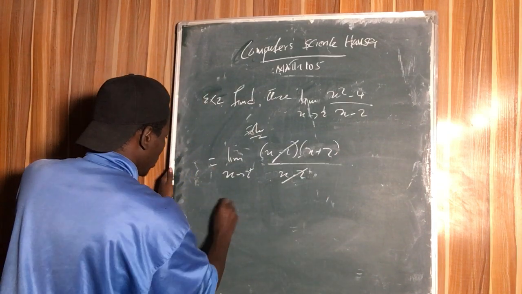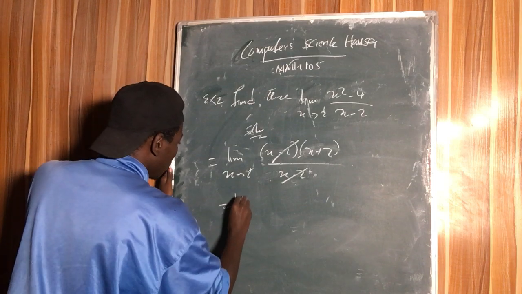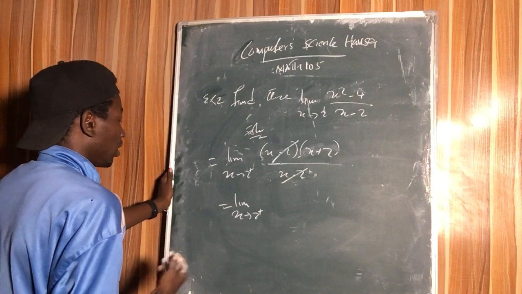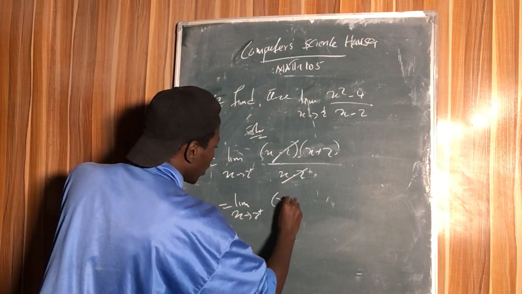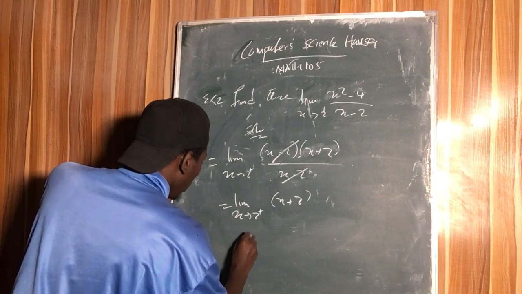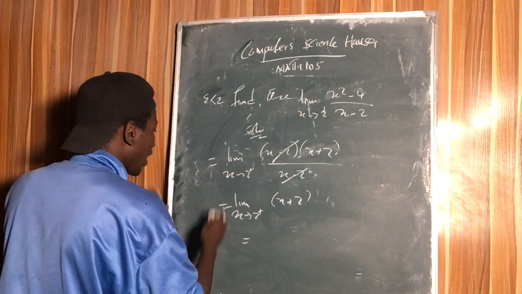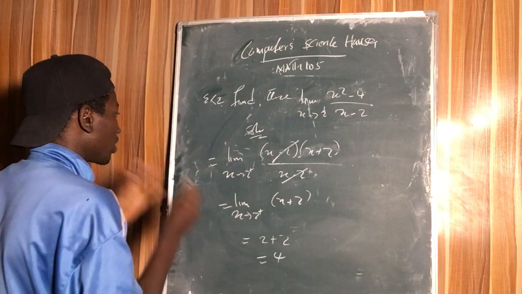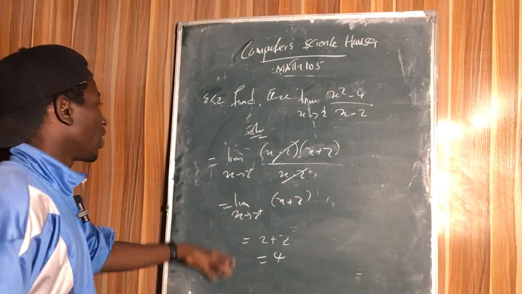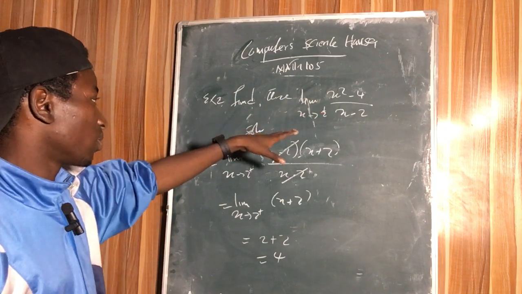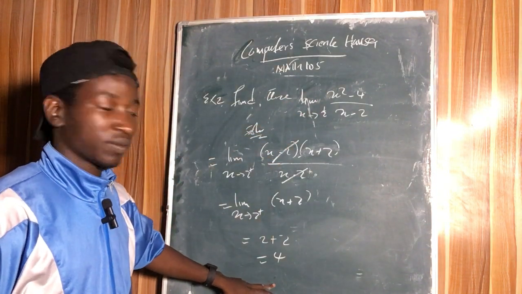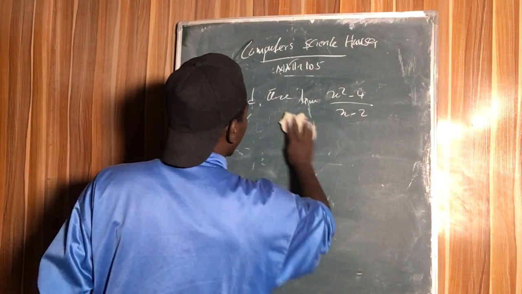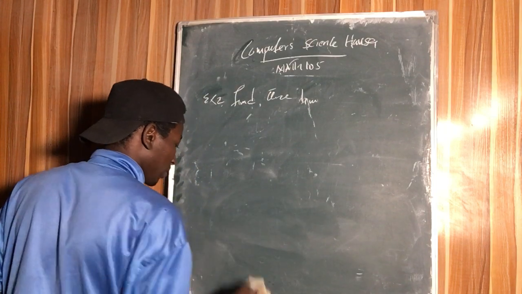So here is going to be the limit of this function as x tends to 2 from the right. So I have x plus 2, which is equal to, as x tends to 2, 2 plus 2, which is equal to 4. So this is it. So we get 4. So the limit of this function as x tends to 2, we are going to get 4. That's example number 2. Then now let's move to example number 5.